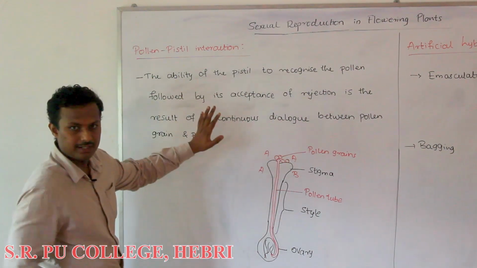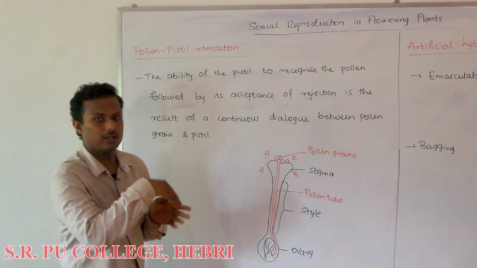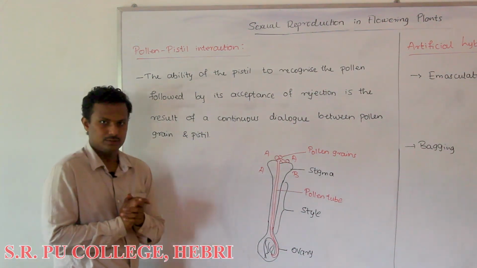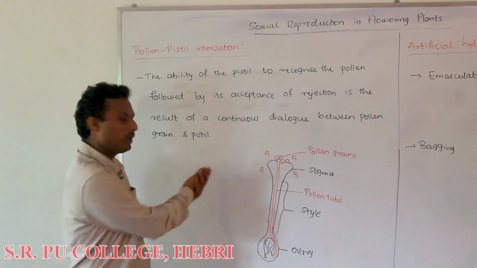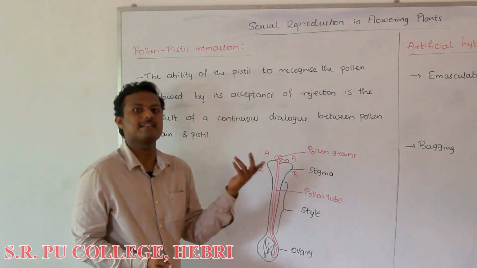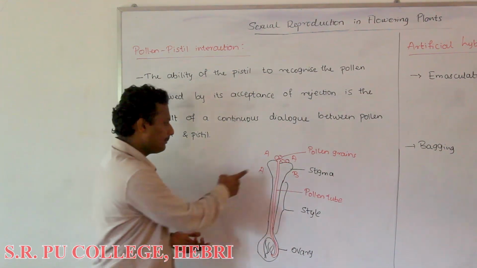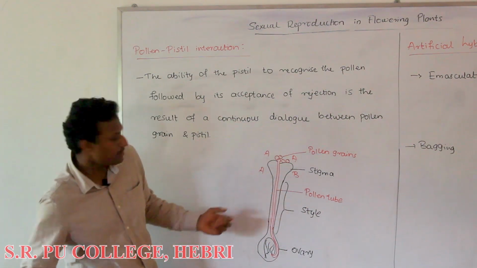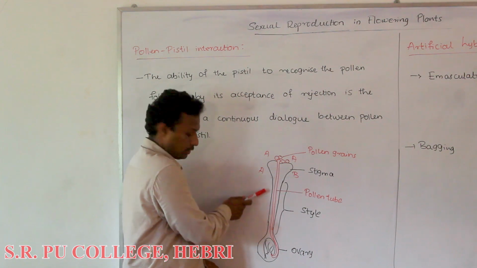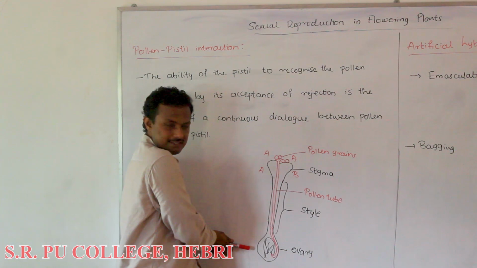In this pollen-pistil interaction, we have seen that there is a possibility of either acceptance or rejection of the pollen grain by the stigma. Of course, when it is rejected, the pollen grain will not be able to produce a pollen tube. If there is acceptance of the pollen grain by the stigma, then the pollen grain will be allowed to produce the pollen tube, and this pollen tube will move all across the style and reach the ovary, within which the ovule will be present.